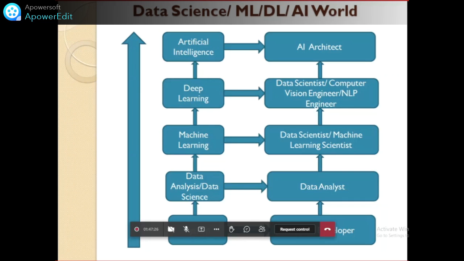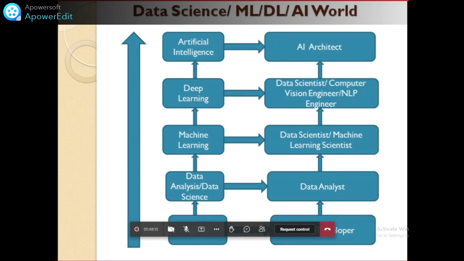Once you learn deep learning, the floor of AI, the artificial intelligence world, will open. The person who knows everything, Python, data analysis, machine learning, deep learning, and AI, is in the top position. They know how to do every kind of work. So they get jobs like AI architect, principal data scientist, and many other roles. The main beauty of this data science world is that at every ladder, jobs are available. If you only learn Python, you will get the job of a Python developer. If you know up to the second ladder, without machine learning, deep learning, and AI, you will get the job of a data analyst in the company. So this is the beauty of the world of data science.